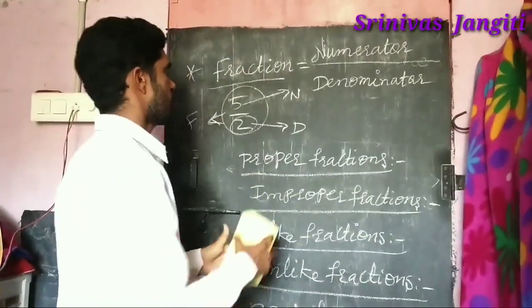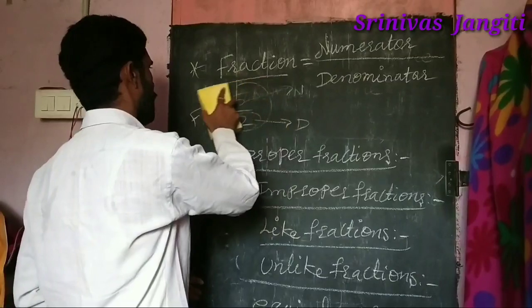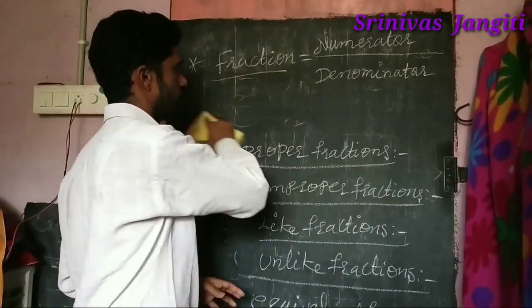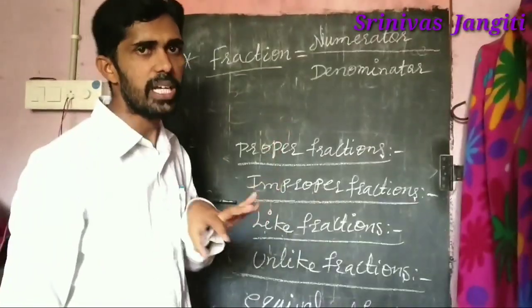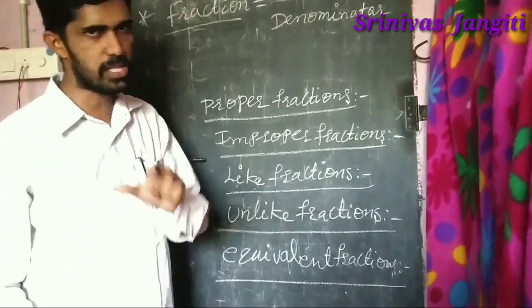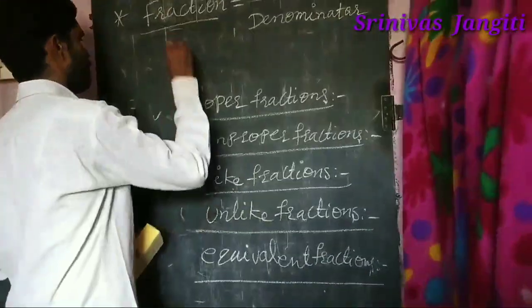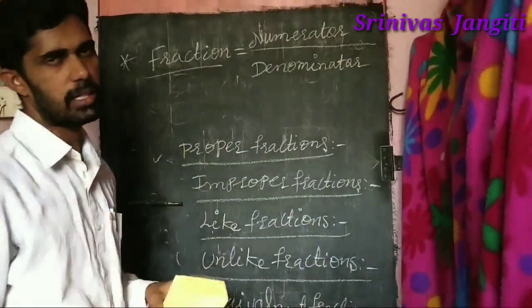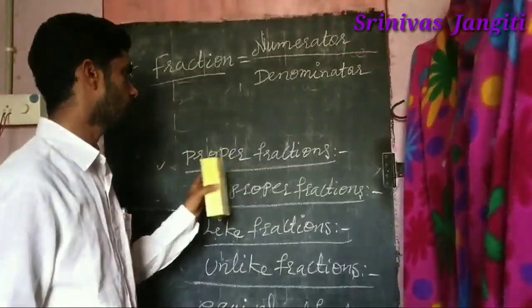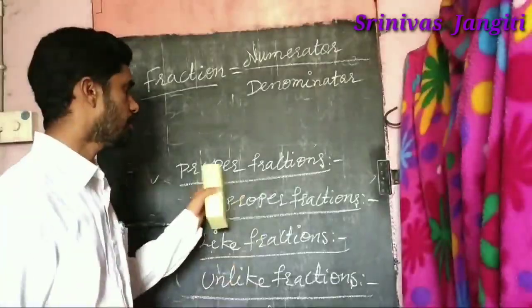There are different types of fractions, right? I hope you understood that numerator by denominator is called a fraction, and which is the numerator and which is the denominator. Now the second thing: depending on the type, there are different kinds of fractions. The first one we will learn about is proper fractions.